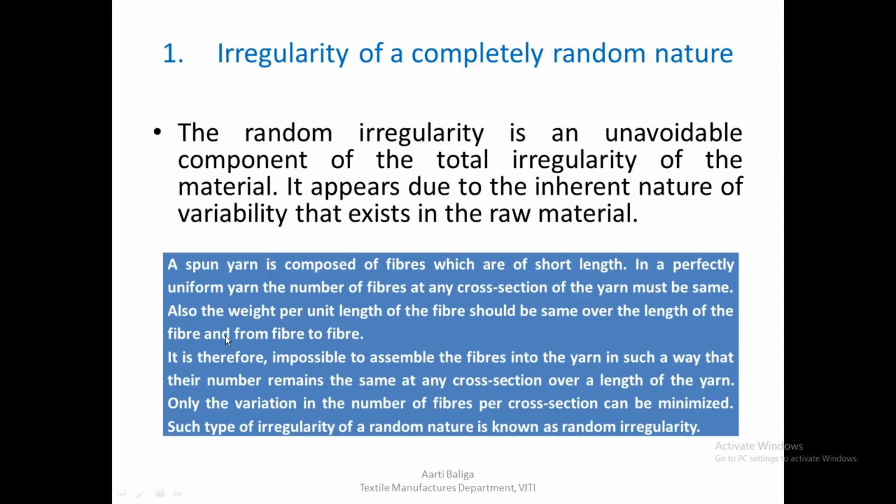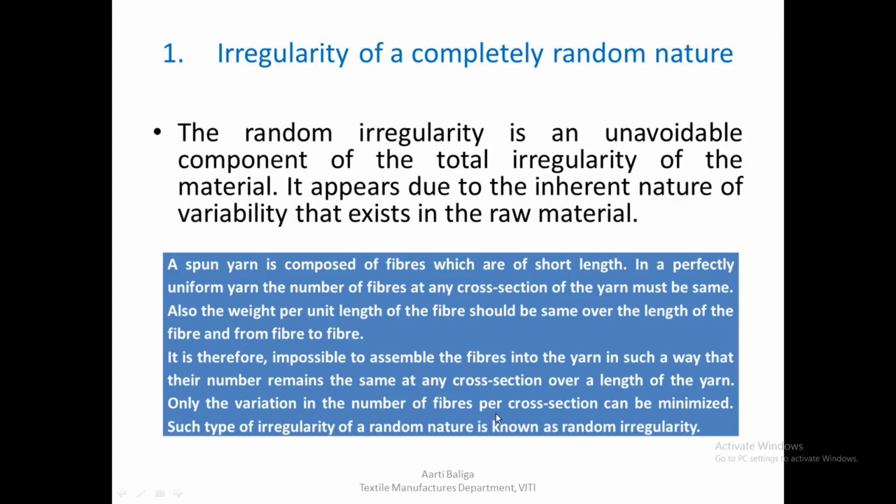In addition to that, another problem that we face is that the weight per unit length of the fiber is also not uniform, and to get a very ideal yarn, even that should be uniform over the length of the fiber as well as fiber to fiber. So with both these conditions, it is impossible to assemble the fibers into yarns in such a manner across the length of the yarn in any cross section.